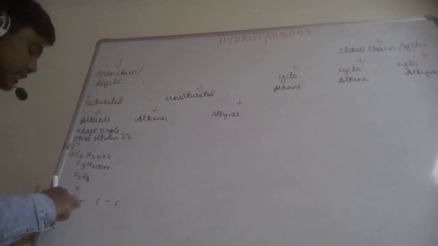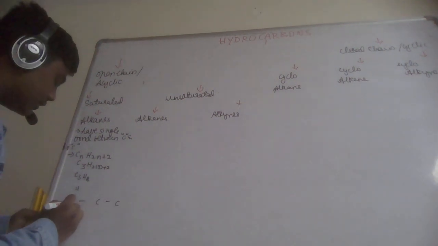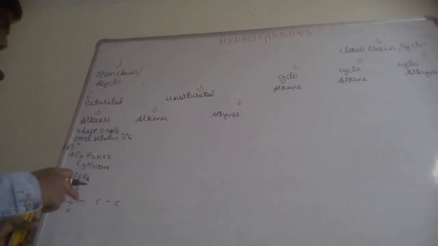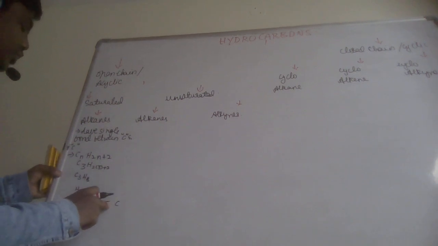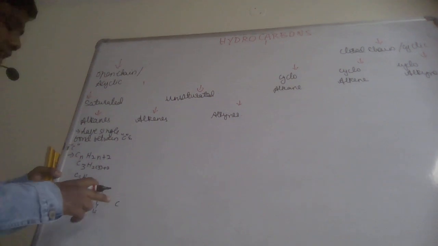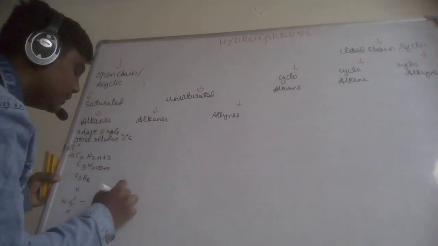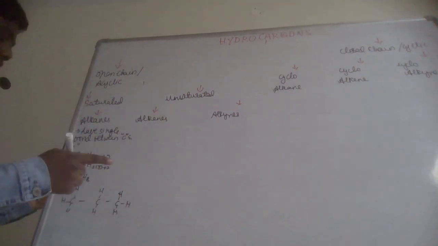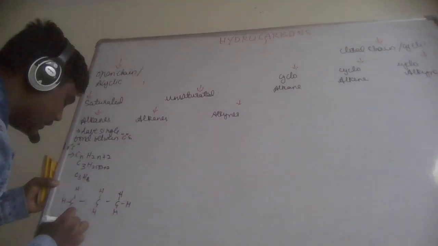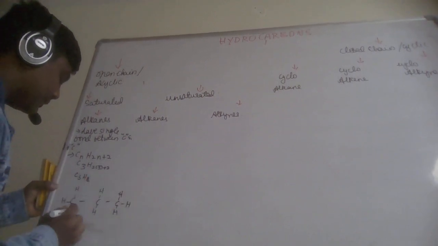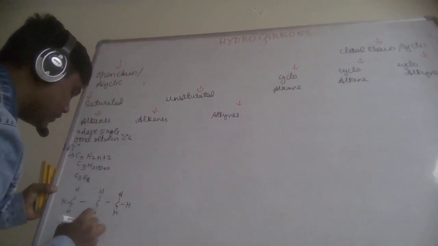This is 1, 2, here 3, 4. Done. For this, 1, 2, 3, 4. And for this one, 1, 2, 3, 4. Now you see there are 3 carbon atoms.